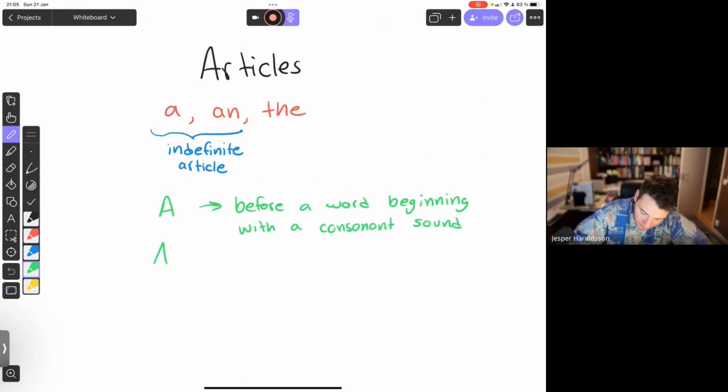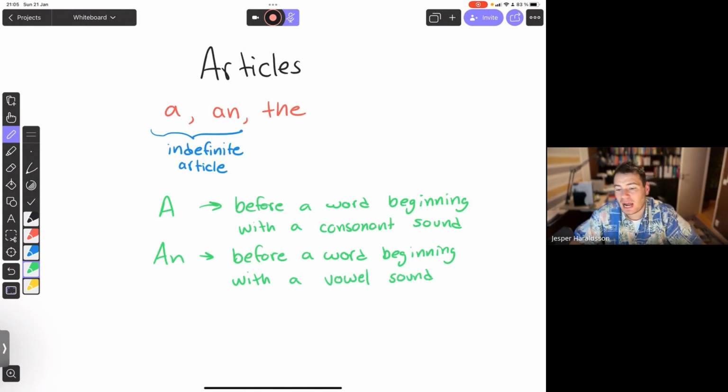While if a is before a consonant sound, an must be before a word beginning with a vowel sound. Those are normally A, E, I, O, U, sometimes Y. But remember, there can be silent consonants. Depending on where you're from, you might say an hippopotamus instead of a hippopotamus, whether or not you sound out the H there.